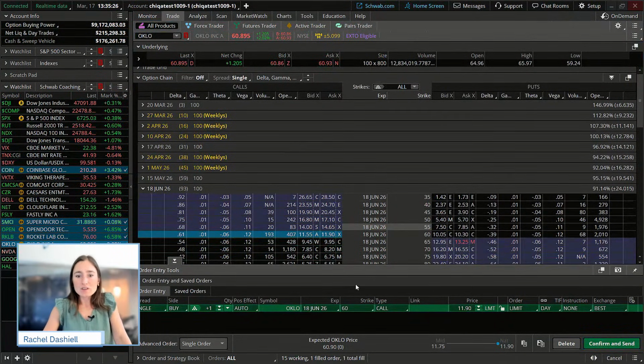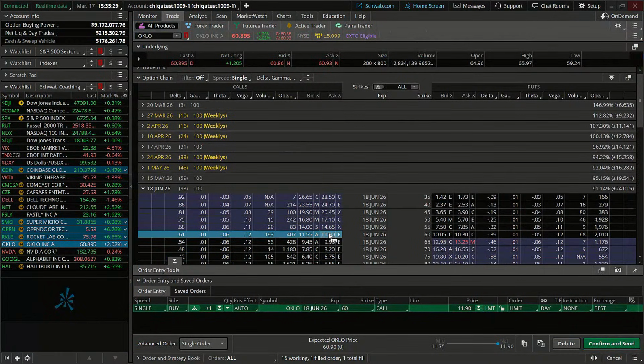Now, what we're going to do for this one is look at buying a call option here, and we're just going to buy one contract. We don't necessarily know where price is going to go, but with just the one contract, we do not have to worry about a stop loss in this case, because the cost of this contract is still going to stay within the risk parameters of our account. We mentioned we started with a $200,000 account. We don't want to risk more than 0.5% to 1%, so $1,000 to $2,000.